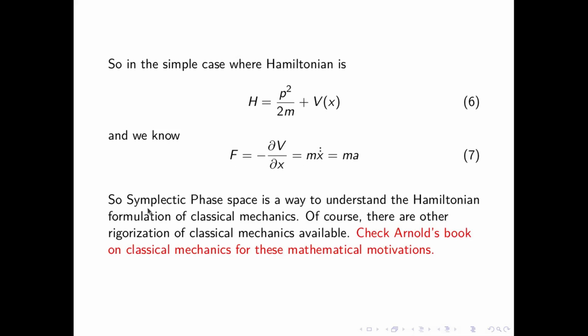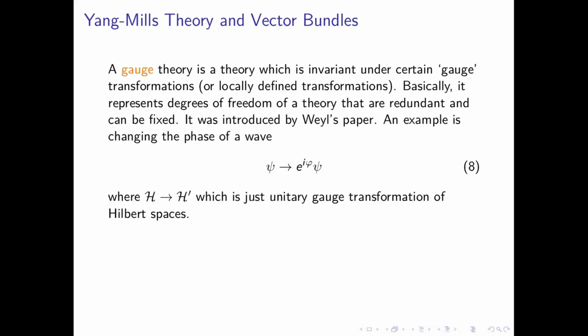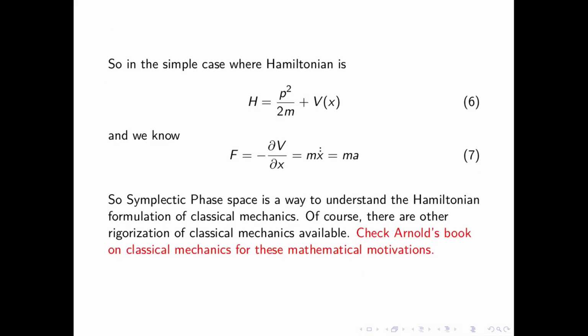So the symplectic phase space is a way to understand the Hamiltonian formulation of classical mechanics. Of course, there are other rigorizations of classical mechanics available, and you can check Arnold's book for this mathematical motivation. I just wanted to say that not only quantum mechanics, but classical mechanics is also mathematically formalized in this sense, and all this you study in symplectic phase space and symplectic geometry. If you have any questions until here.